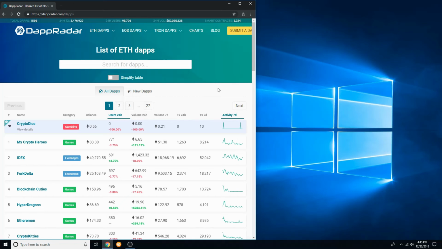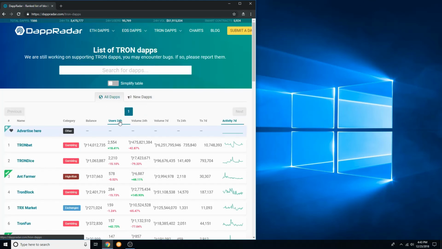So based on this objective data that I'm evaluating, I'm going to make a little bit of a speculative analysis. I think right now, one of the strongest dApps is TronBet, because that is creating the most transactions per 7 days, and it has the highest volume in terms of US dollars moved.